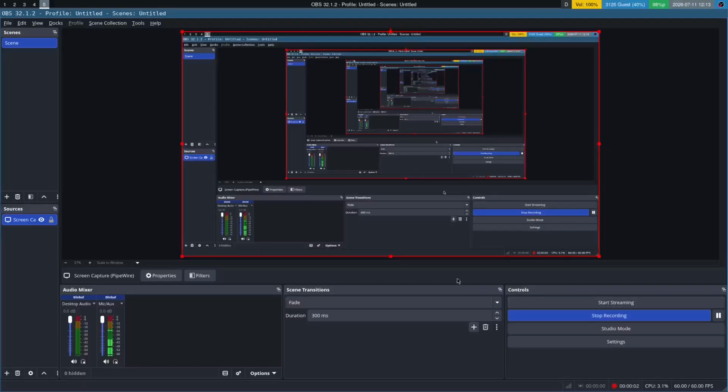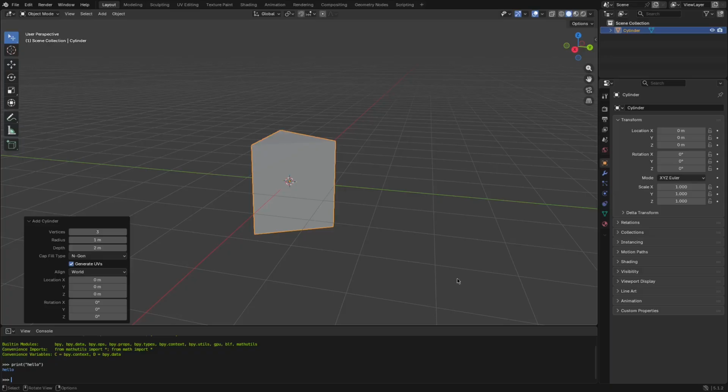Okay, so the previous recording decided it was silly, and it just froze mid screen capture. I don't know why it did that, but here I am. We're about to make a tree.